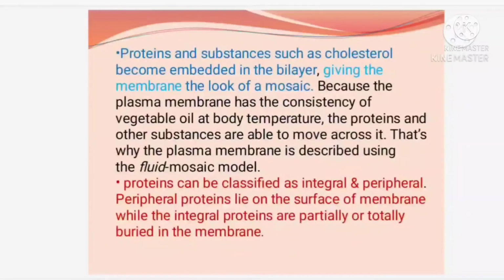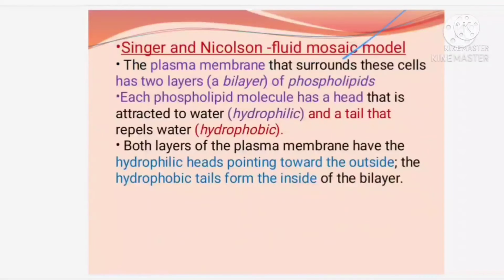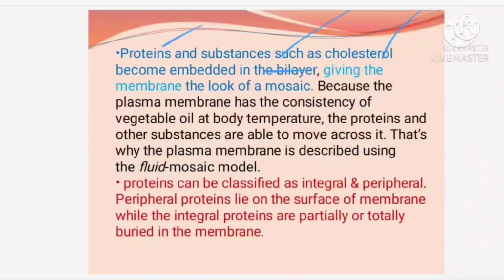Now, we are moving on, we will just read on. Proteins and substances such as cholesterol become embedded in the bilayer, I told you. Fine, we will start from here. The plasma membrane that surrounds these cells has two layers, okay, a bilayer of phospholipid. Each phospholipid has a head and a tail. Head is hydrophilic in nature and tail is hydrophobic in nature. Both the layers have the hydrophilic head pointing outside and hydrophobic tail pointing inside of the bilayer. Hope it's clear. Now, proteins and cholesterols are embedded within the bilayer, giving a mosaic look, okay.